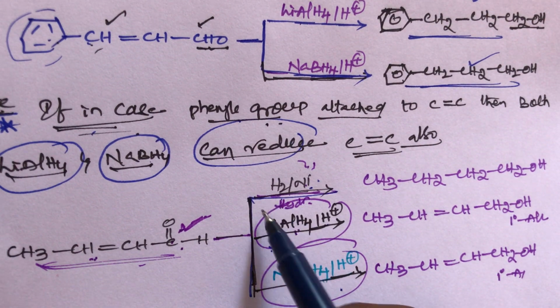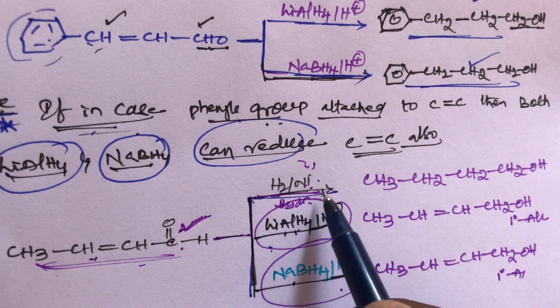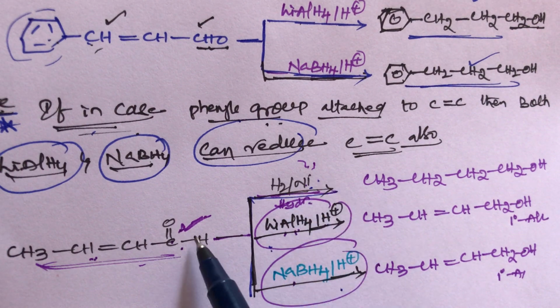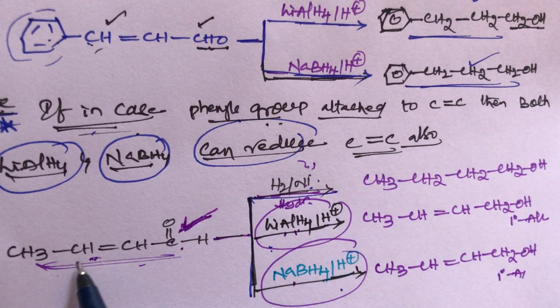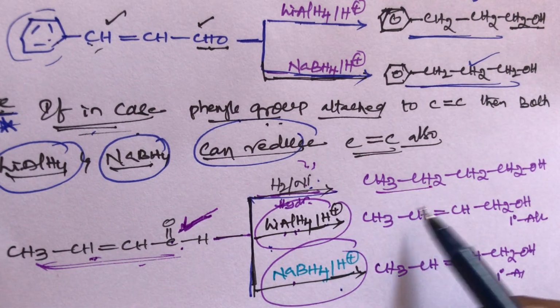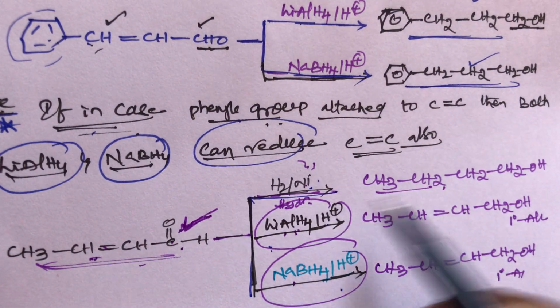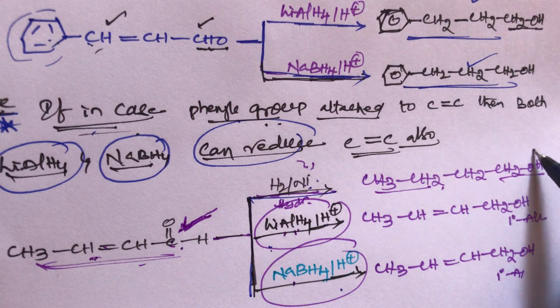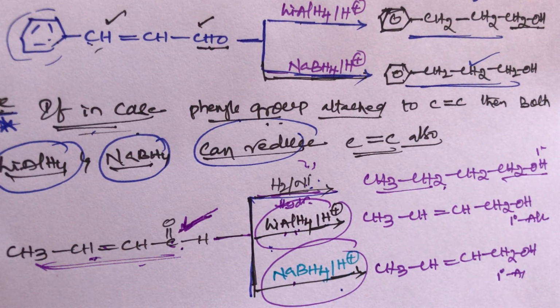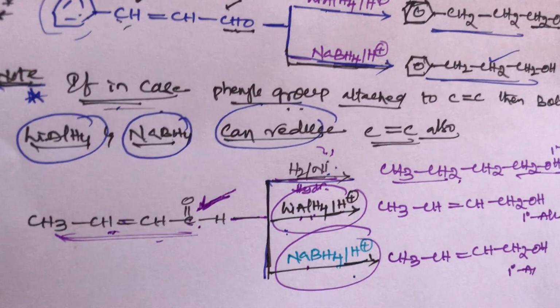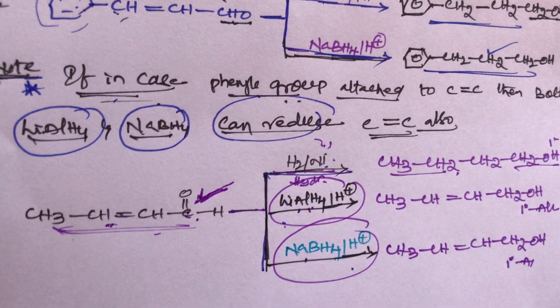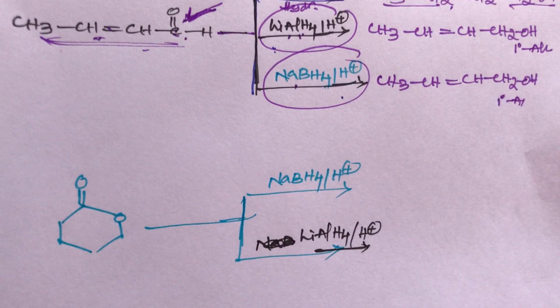But hydrogen in the presence of nickel, that is catalytic hydrogenation, can reduce the double bond and the aldehyde group also. The double bond is converted into a single bond, and the aldehyde group is converted to alcohol, that is primary alcohol. This is the simple trick for reduction with sodium borohydride, lithium aluminum hydride and hydrogenation in the presence of nickel. Now take the next example, student.